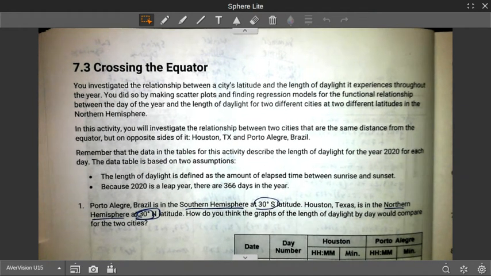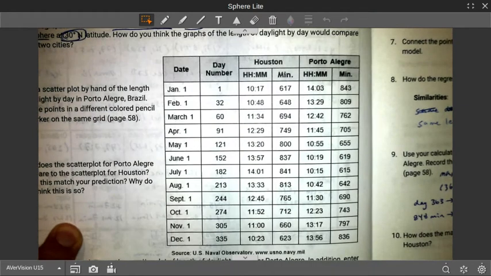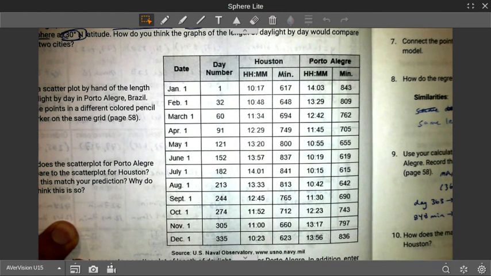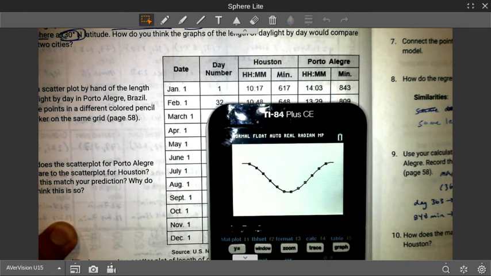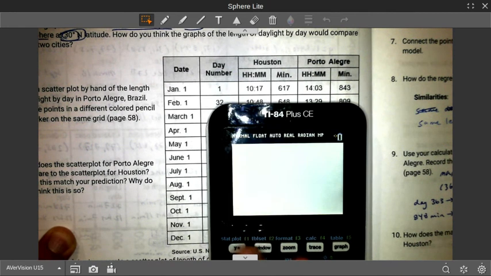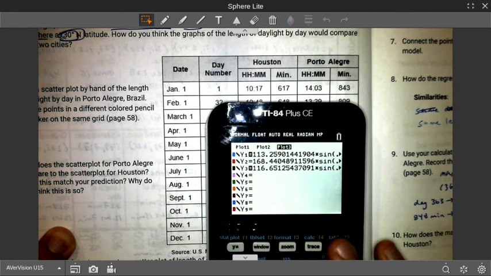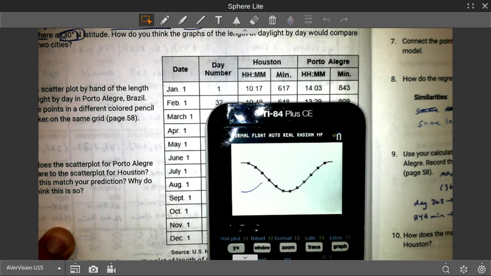So here is our data for Porto Alegre. I typed it into both Desmos and my calculator, just looking at just Porto Alegre on my calculator. There it is. You can kind of see it's different from what we've seen before. Here is Houston as well. So Houston is now being drawn.